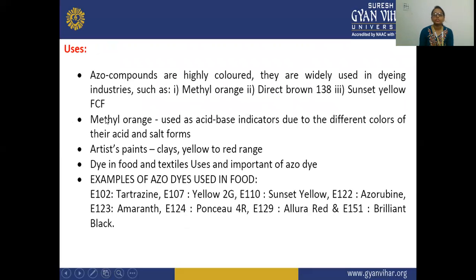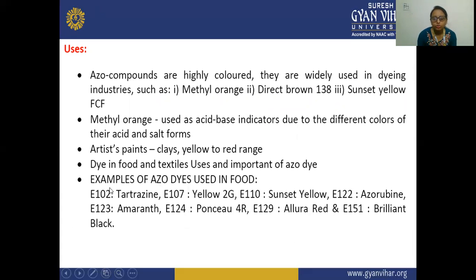So the uses of these azo compounds. The azo compounds are highly colored, and they are widely used in the dyeing industries. That gives the colors methyl orange, direct brown 138, sunset yellow FCF, and methyl orange is used as an acid-base indicator due to the different color of its acid and salt form. Artists' paints also use clay, yellow to red ranges, and dyes in food and textiles are important uses of azo dyes. An example of azo dyes used in food.